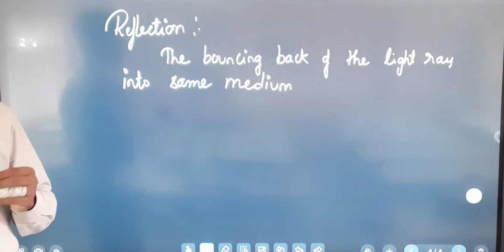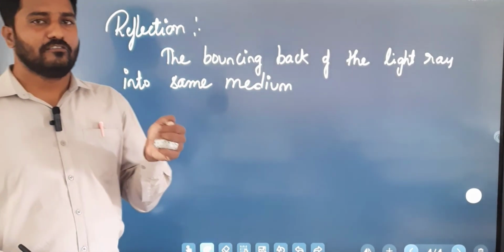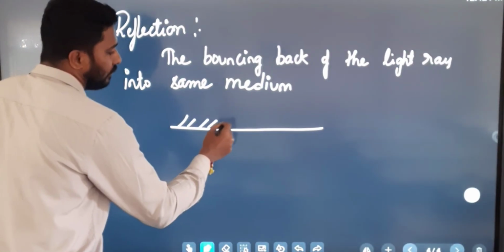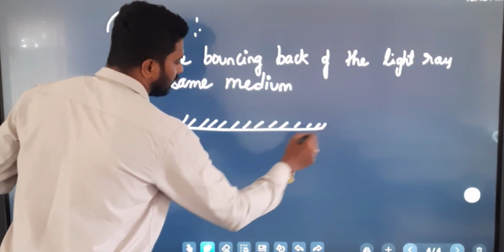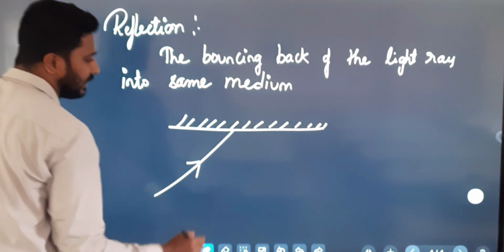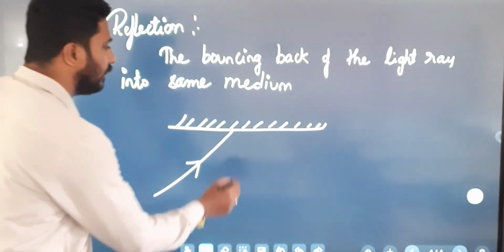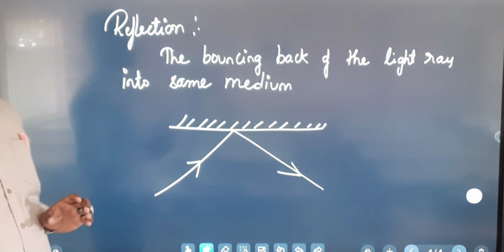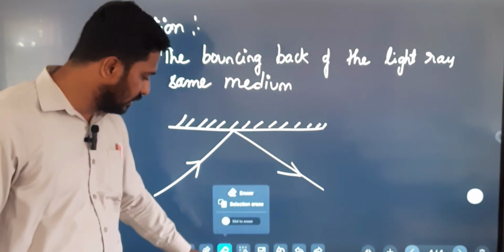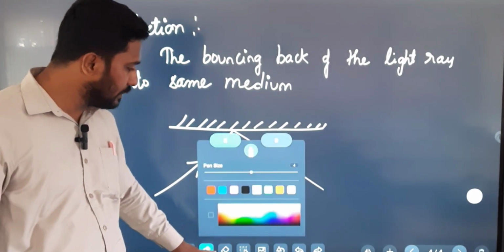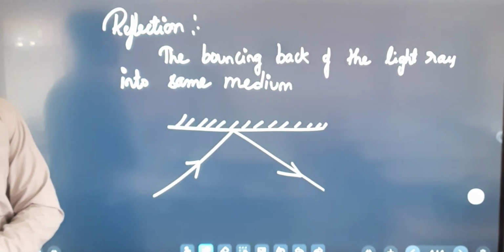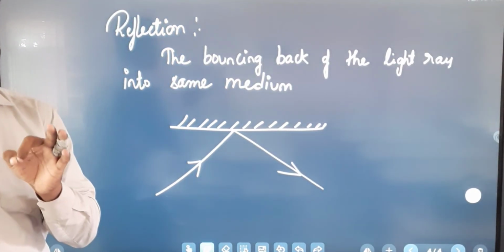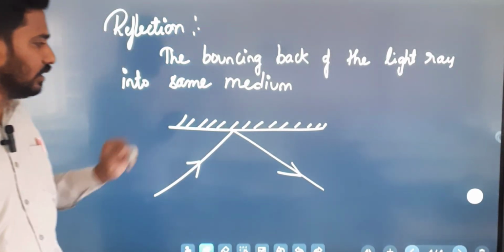For example, we allow light rays to fall on the mirror. Let us take a mirror, and we allow light rays to fall on it. Obviously, it gets reflected. So this is called reflection. What is a reflection? The bouncing back of light into the same medium is called reflection.